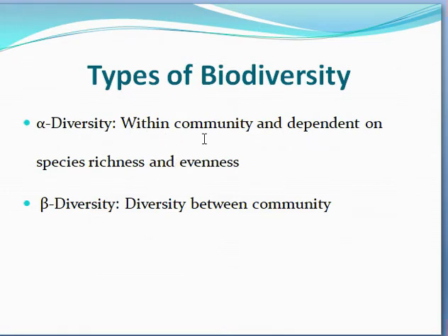Alpha diversity is within a community and depends on species richness and evenness. Alpha diversity depends upon two factors. The first one is species richness and the second one is species evenness. Beta diversity is described between communities.